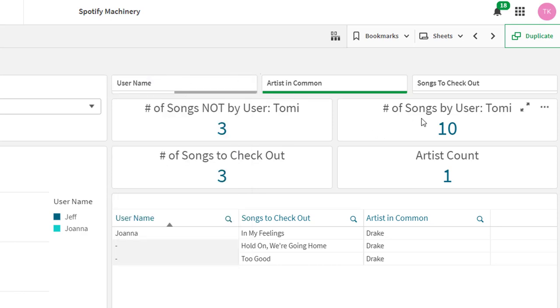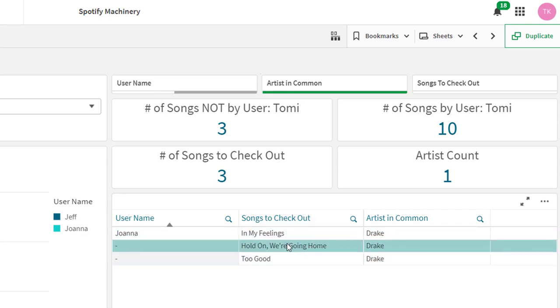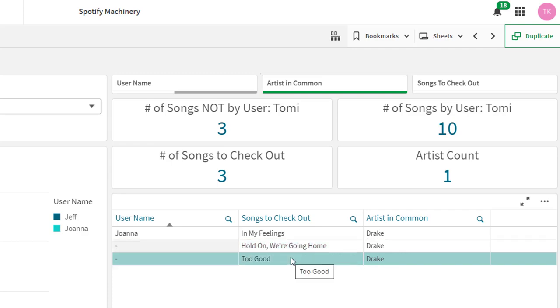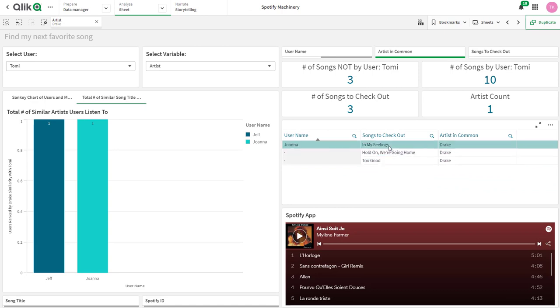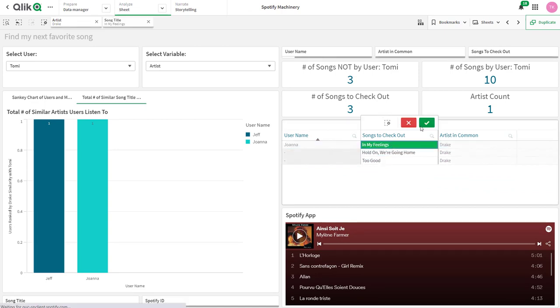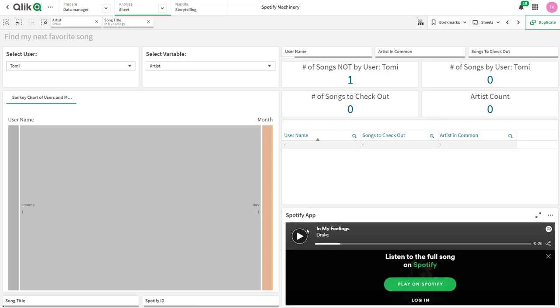Of those songs, I've listened to 10 songs by Drake, but I have not listened to 3. I'm curious which of those 3 I should check out. Those 3 songs are right here: In My Feelings, Hold On, We're Going Home, and Too Good. Let's see what happens if I were to select one of these songs and check it out. Wow. Not bad. Not bad.